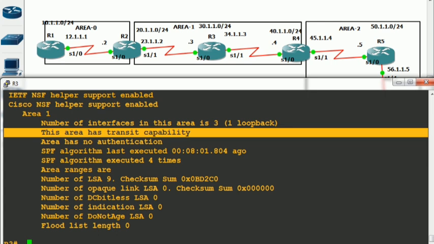However, you can disable this transit capability feature. I will let you know in which conditions you will require to disable it. Try to understand, I will also let you know in which conditions we will require to remove this transit capability.